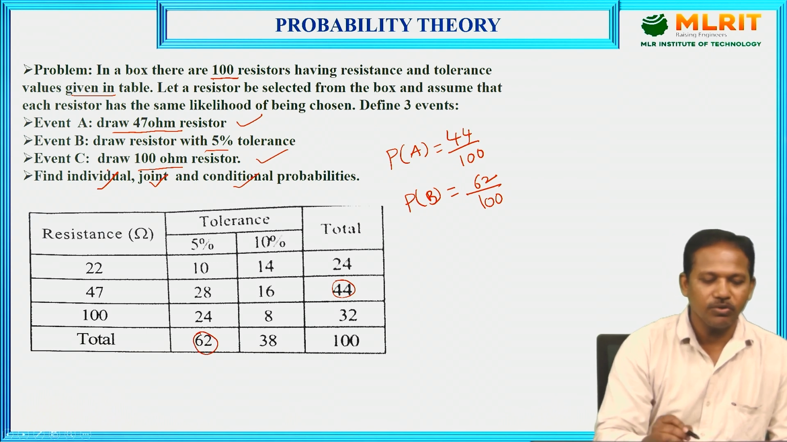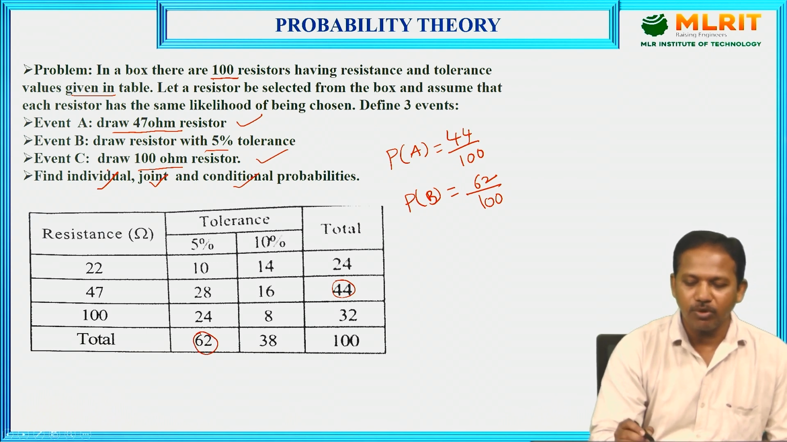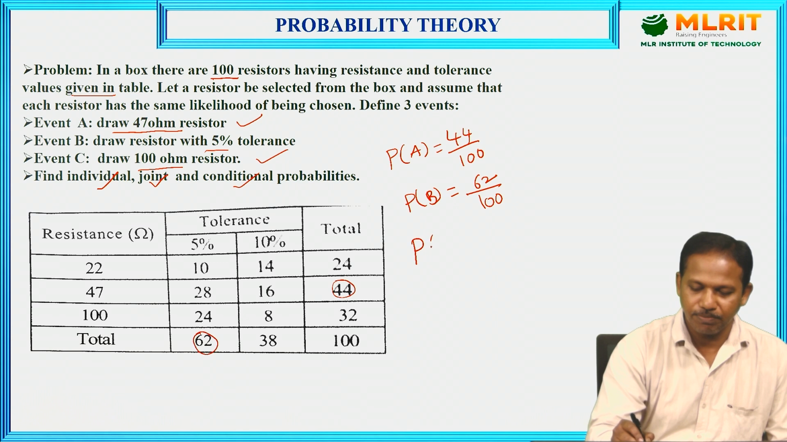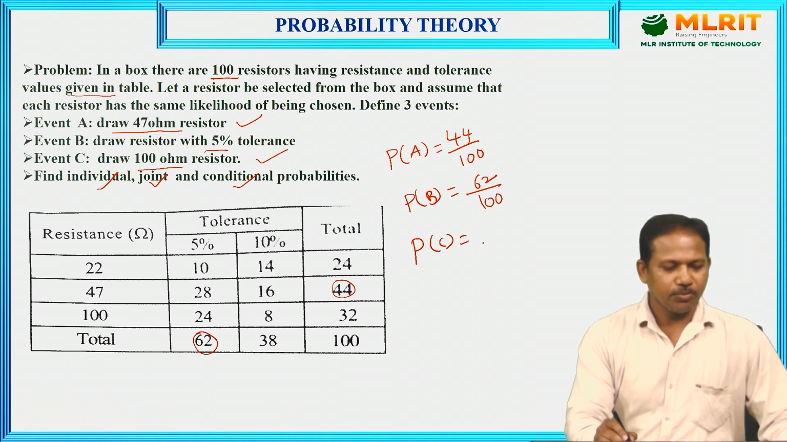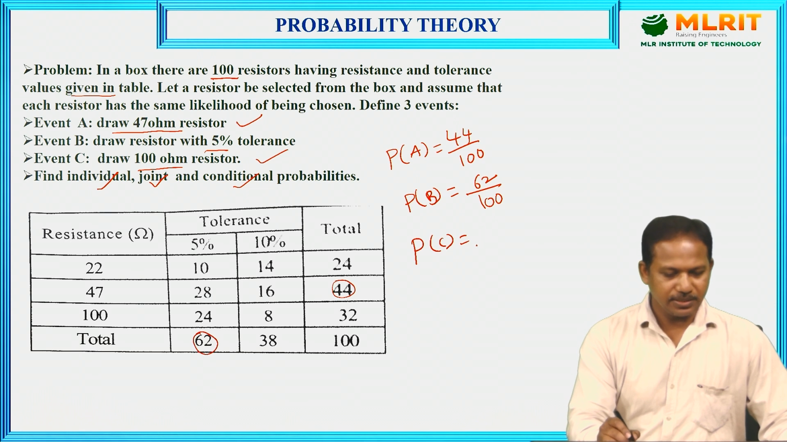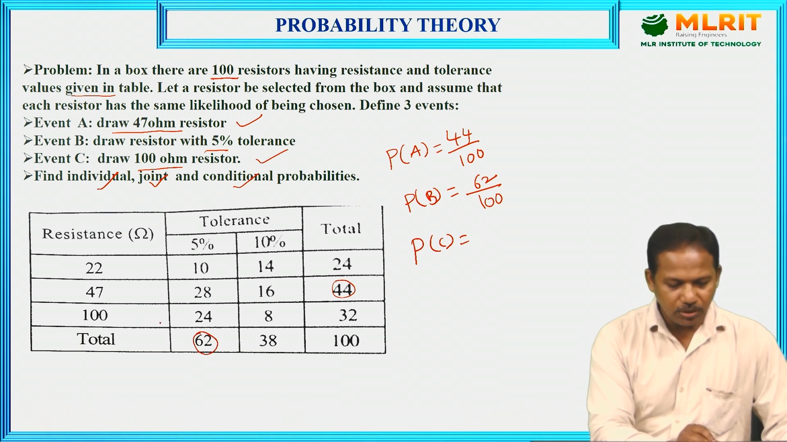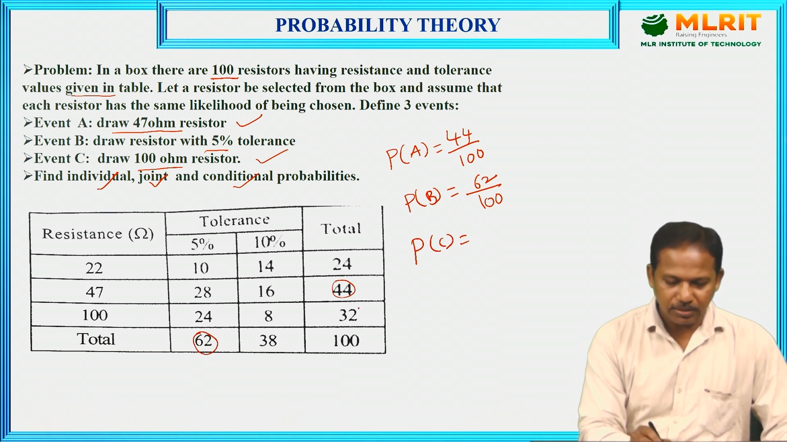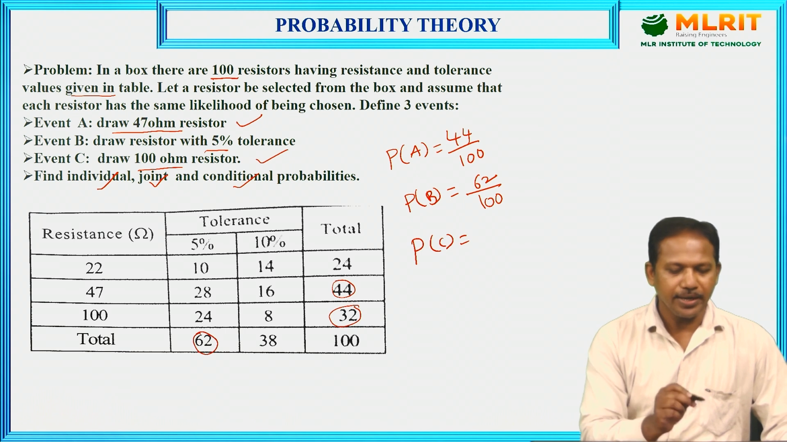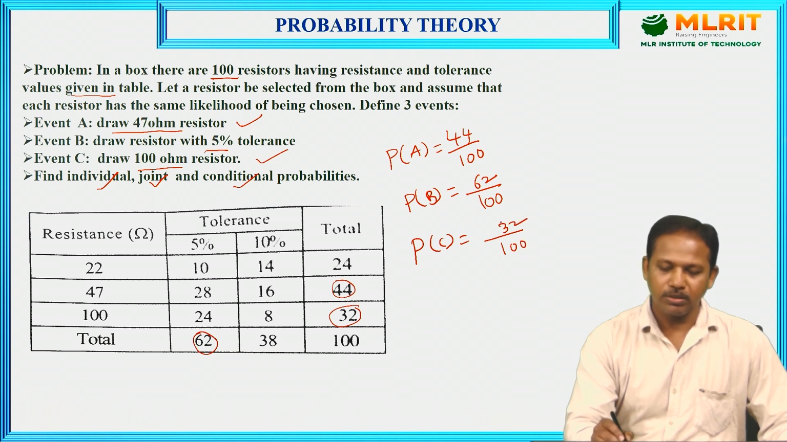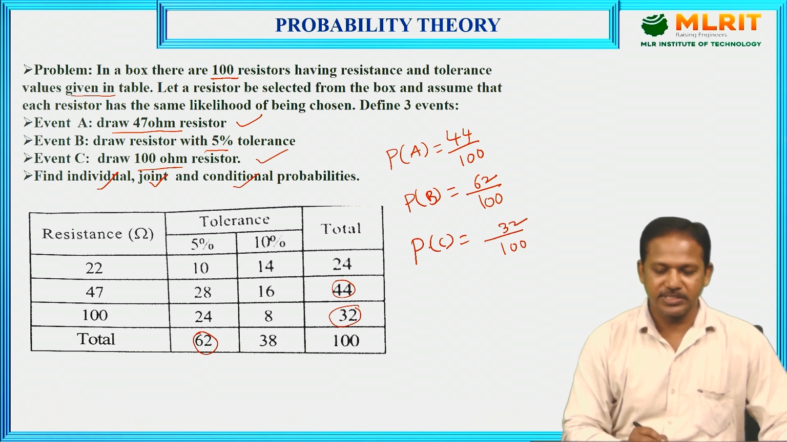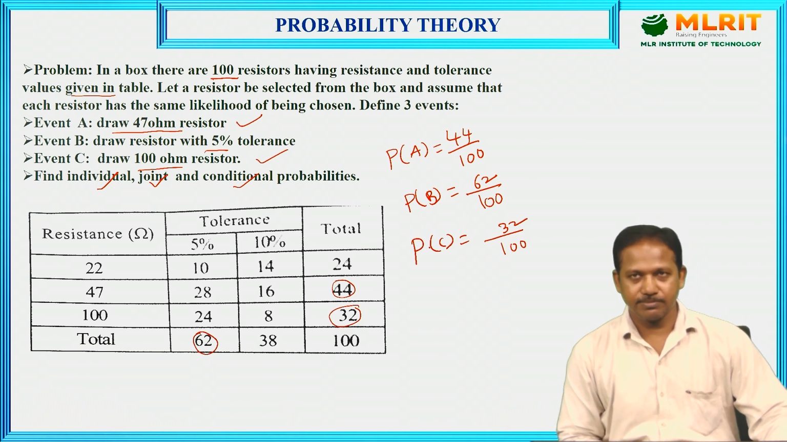Next one, I want to find drawing the 100 ohm resistor, that is P of C, the 100 ohm resistor. Here, out of 100 resistors, 32 are 100 ohm resistors. So we can write the probability of a 100 ohm resistor as 32 out of 100. So, this is the individual probability.